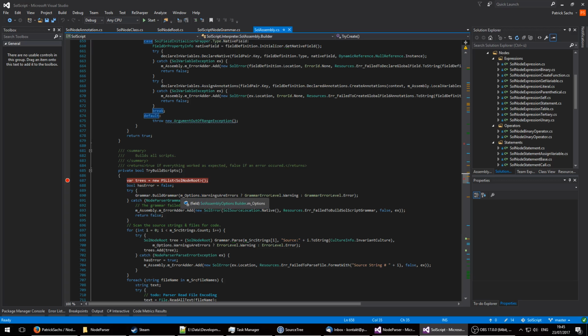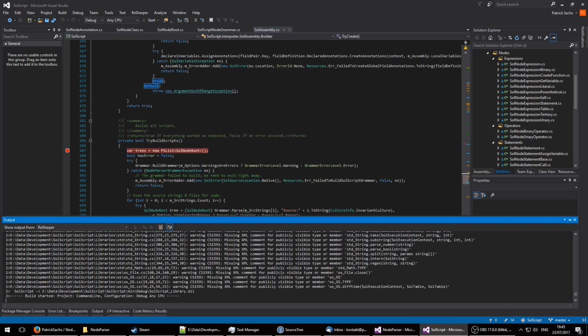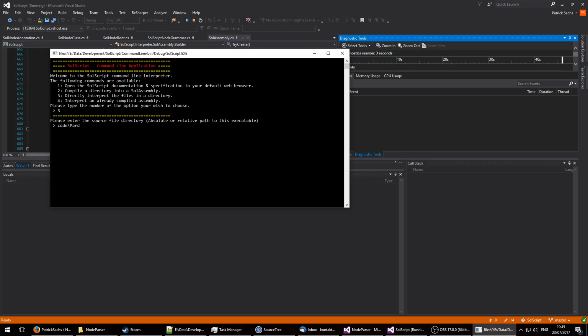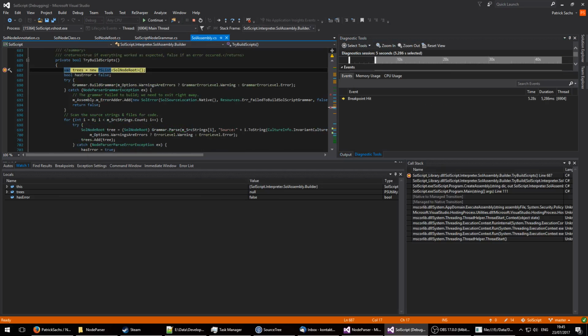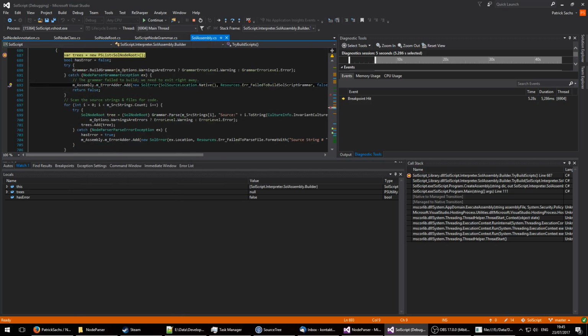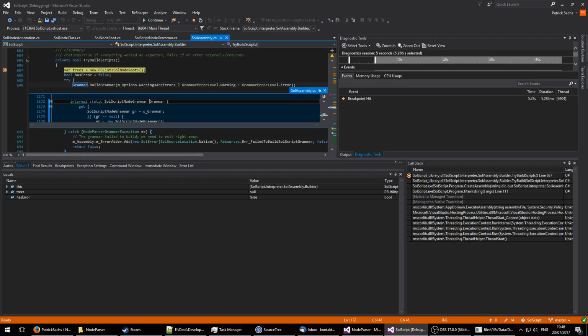Well, let's actually run it. Boom, okay. And what happens now? We build the grammar. Grammar in this case, we're already deep inside the SolScript stuff. This is no longer necessarily directly related to the NodeParser, but it's just showing you how to use the NodeParser.